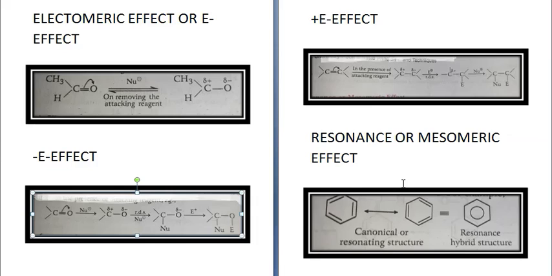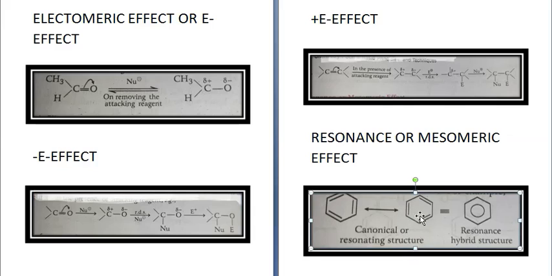For example, benzene. Now in benzene, there are alternate single bonds and double bonds. So there can be one condition in which the first and second carbon have a single bond, then the second and third have a double bond, and so on. The other condition can be in which these two have a double bond and this has a single bond, alternate.